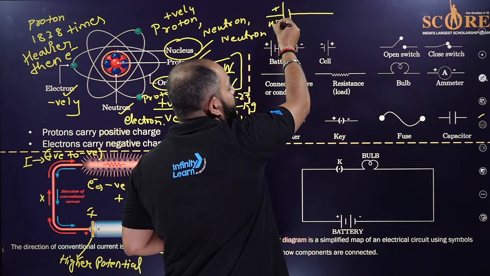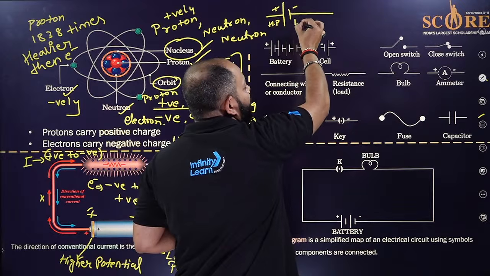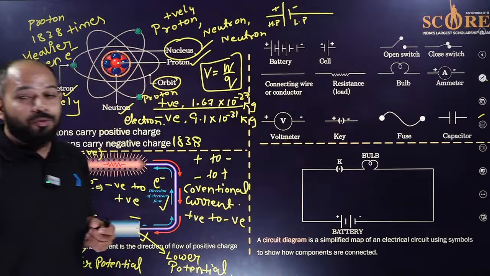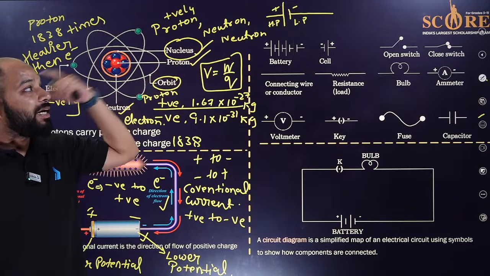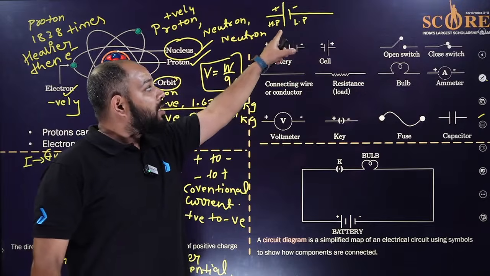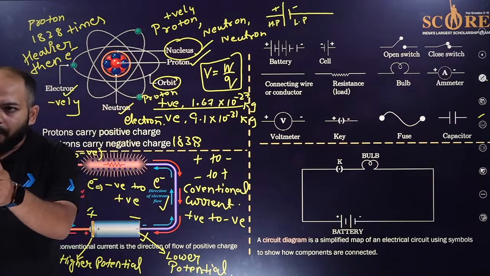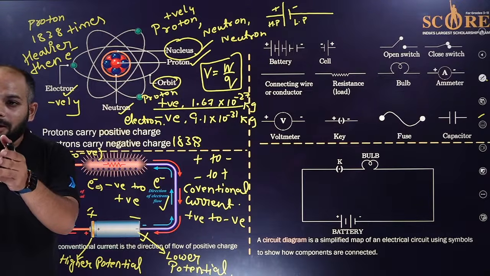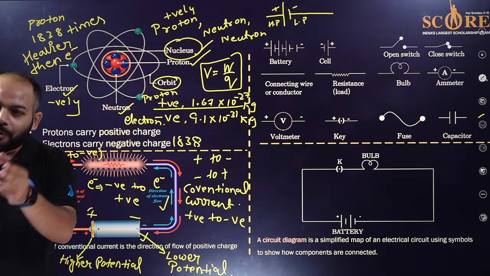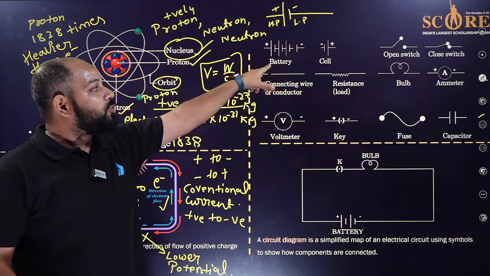That is the short form I am writing; you don't have to write it, you just write positive and negative. So that's a cell. If we combine one or more cells together, that forms the battery, as you can see here.